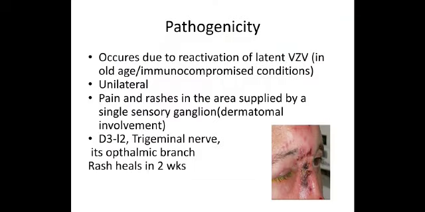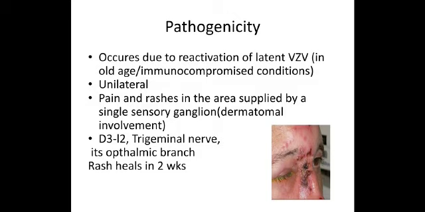Now, what is the presentation in zoster? Since it is lying inactivated in the trigeminal ganglia, once it gets reactivated and starts multiplying, it will spread along the trigeminal nerve, and wherever the nerve supply is, you can see the rash.